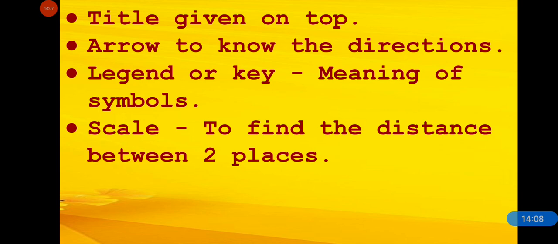We can know by the title. And north arrow is known to help us to know the direction. Legend or key is a list of many symbols with their meaning. And scale helps us to find the distance between two places.